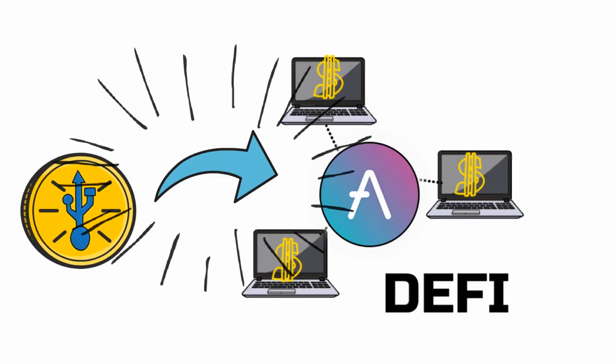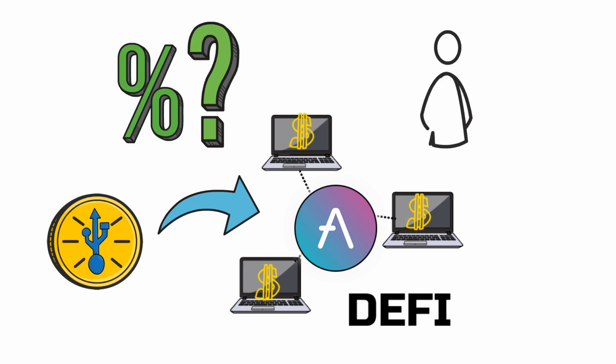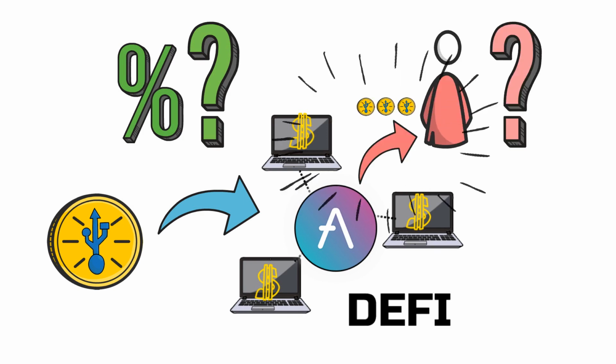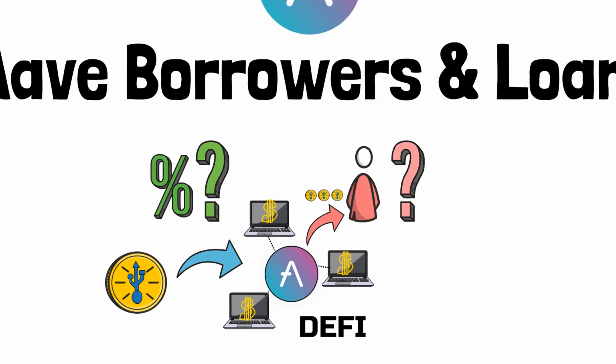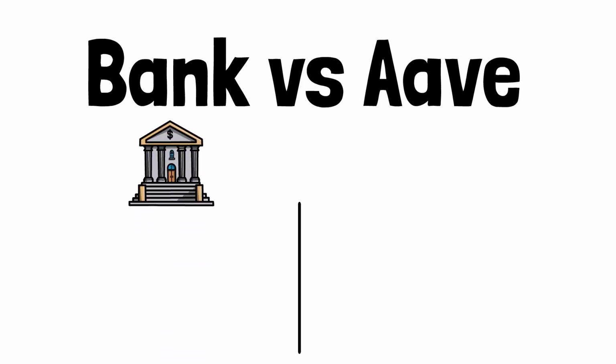You understand deposits already, but where does this interest come from? And what about borrowers? Where do they get their money from? Now, we are going to tell you all about borrowers and loans. Borrowing from a bank versus Aave. First, we are going to tell you the difference of mechanism between borrowing from a bank versus from Aave.